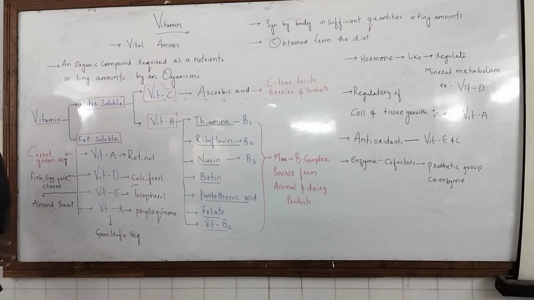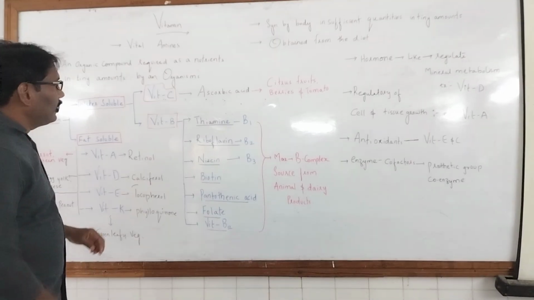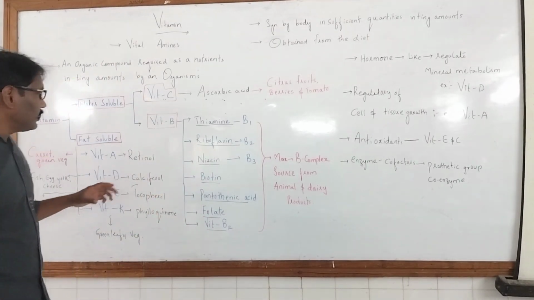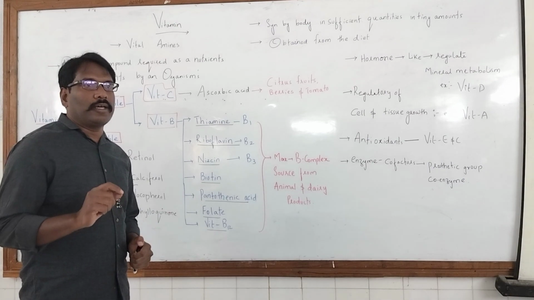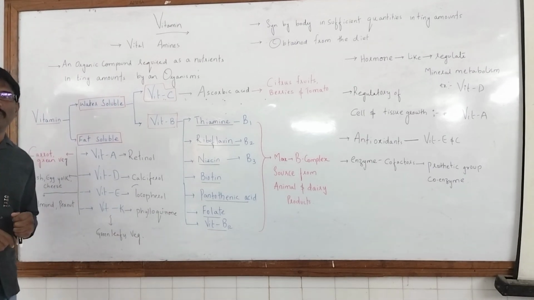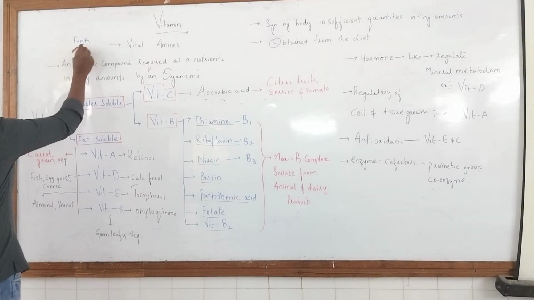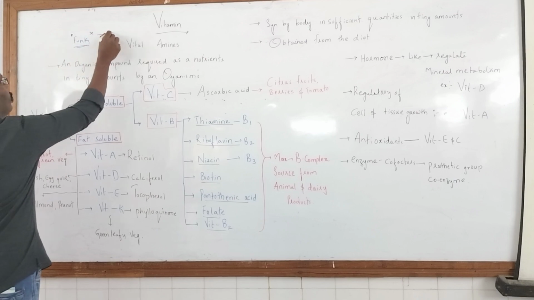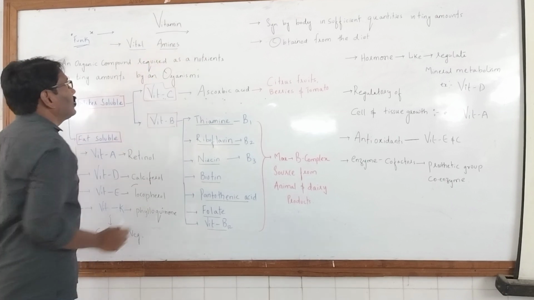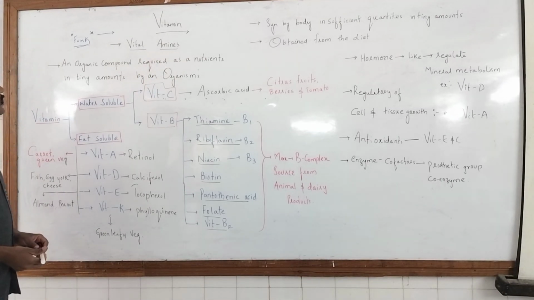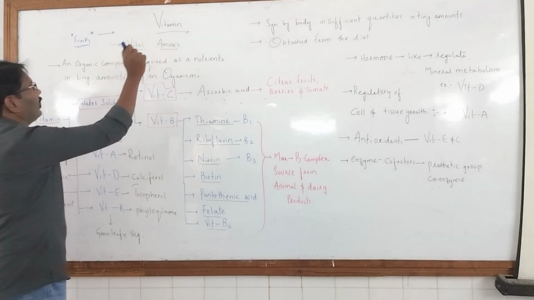So today we are going to learn about vitamins, the types of vitamins and a few sources where the vitamins are obtained. The term vitamin was coined by the great scientist Funk, F-U-N-K, who first coined the term. Vitamin means vital amines, that is, the different types of amino acids which are present to perform functions in our body. So how can we define vitamins?